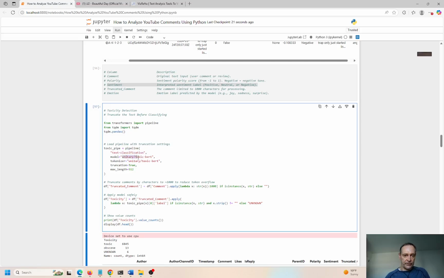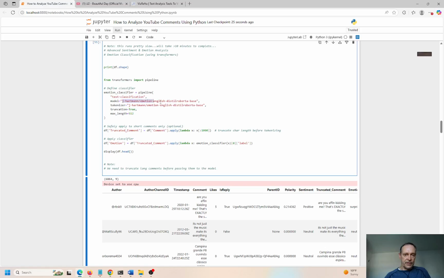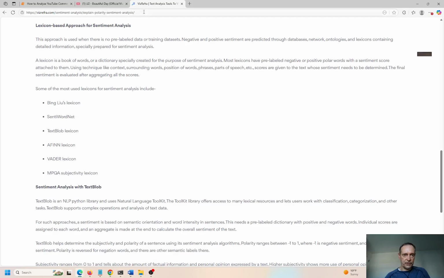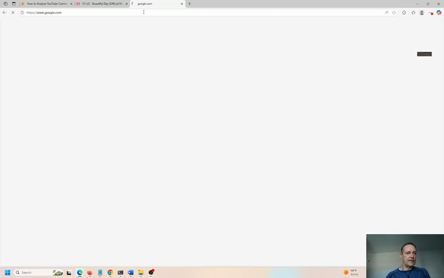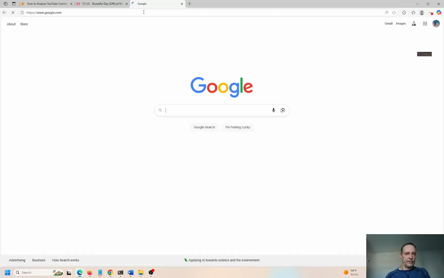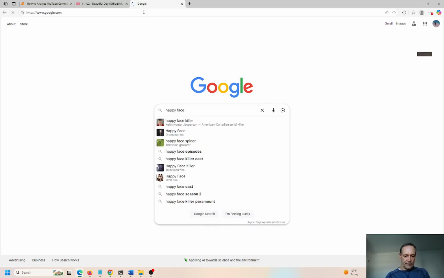This is the model we're using, Unitary Toxic BERT. And this was the model that we used last time, J. Harriman DistilBERT Base. And I don't want to go off on a huge tangent here, but let me see. Hugging Face, I think, is the name of the service that gives you all these models.